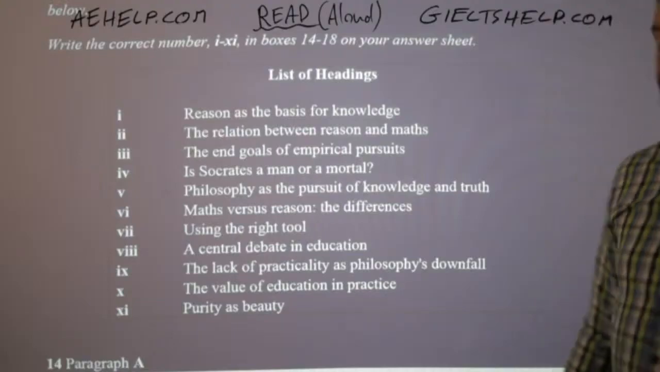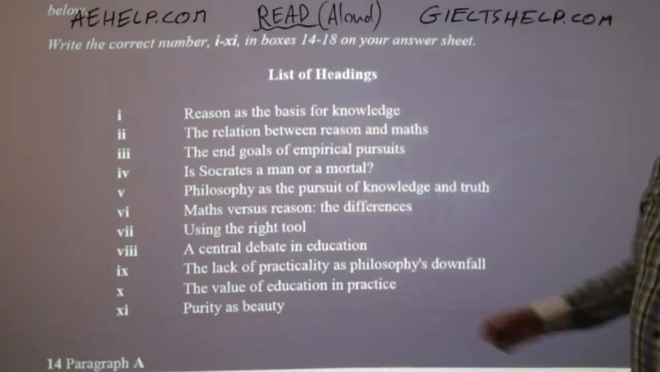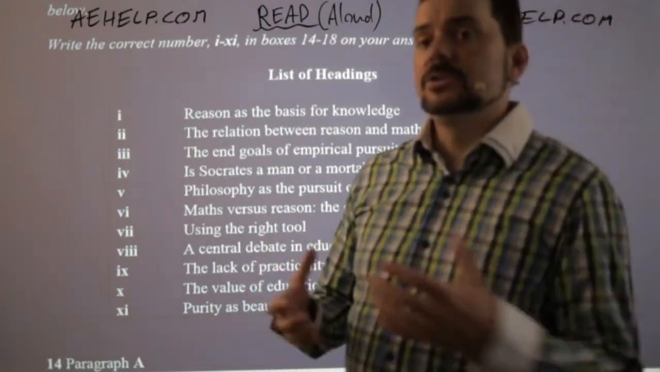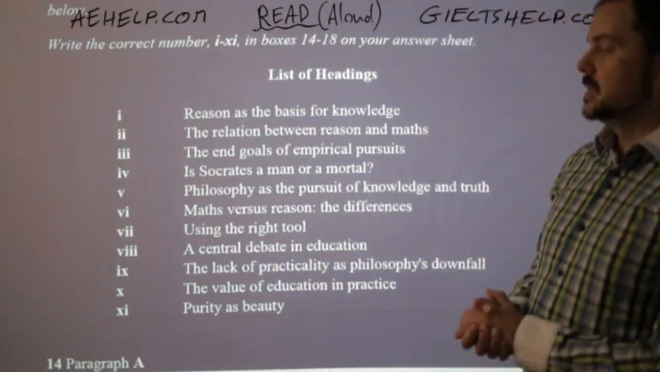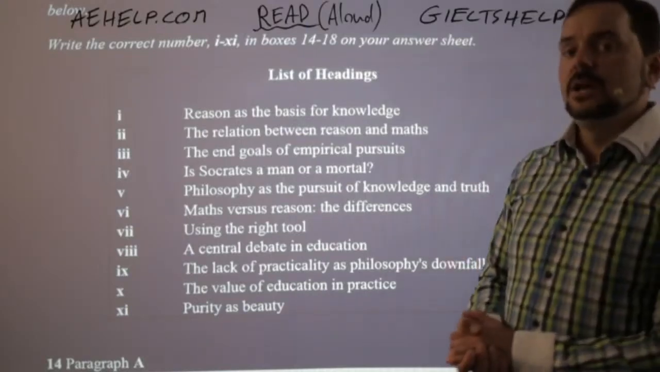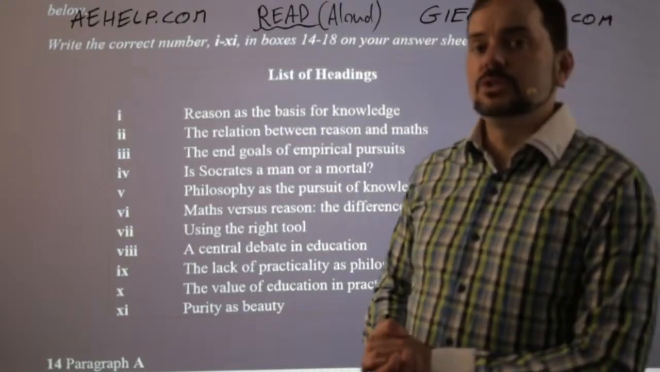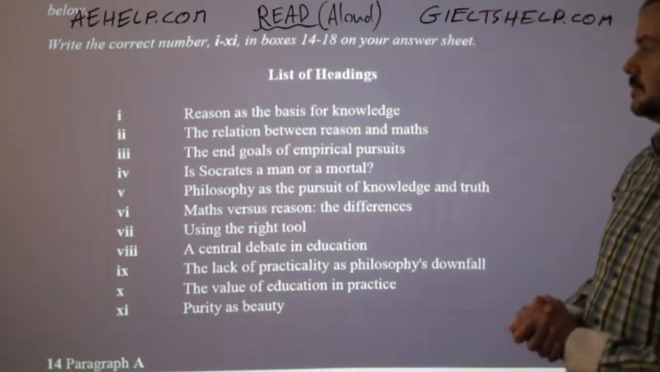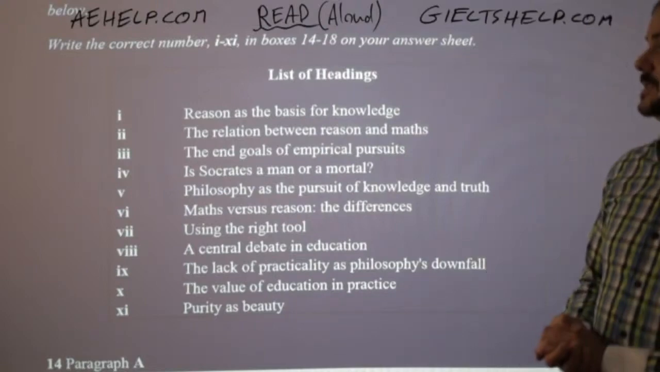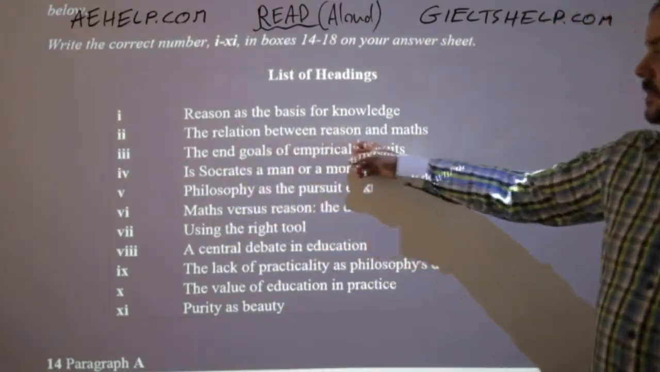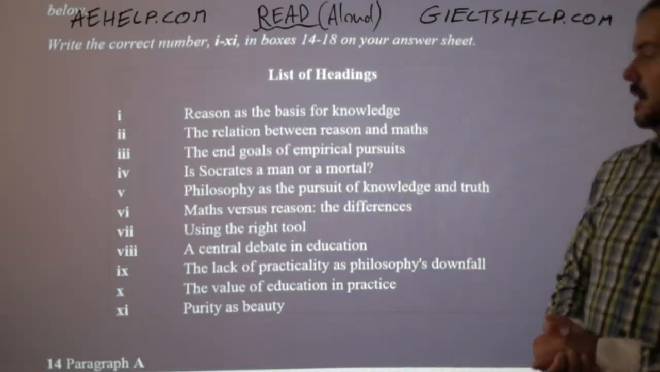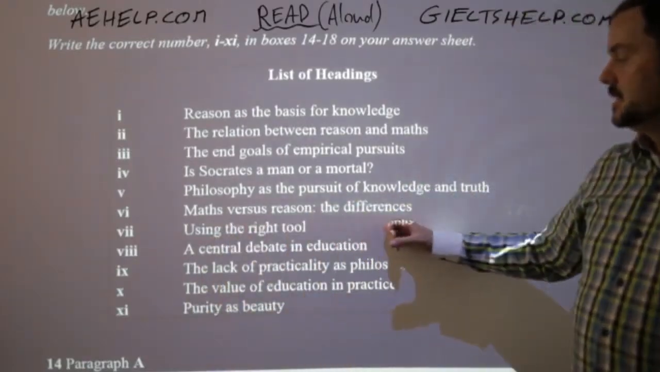So which one of these is the closest match? Which one of these matches most accurately to the parallels or the similarities between math and reason? Math is the language of science. Reason is the language of argument. Okay, so we've got Sammy saying it's number 2, the relation between reason and maths. Yeah, okay. And math versus reason, the differences?